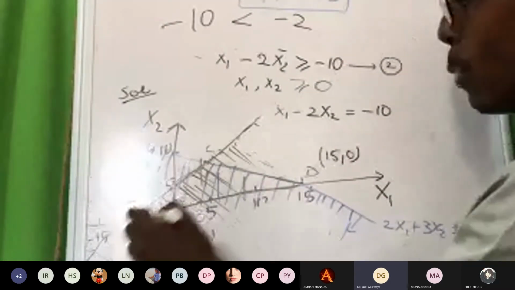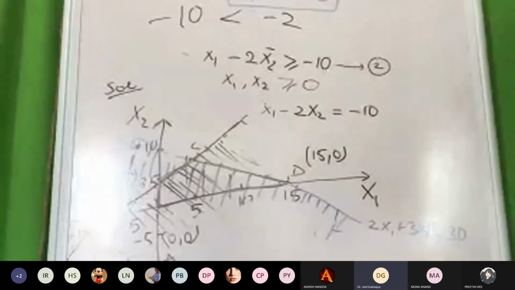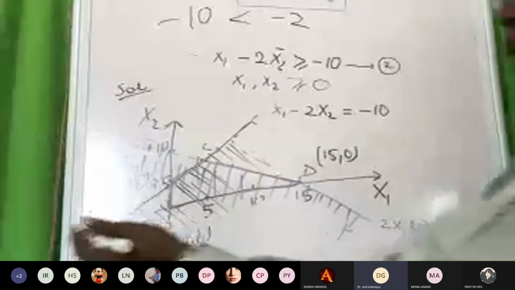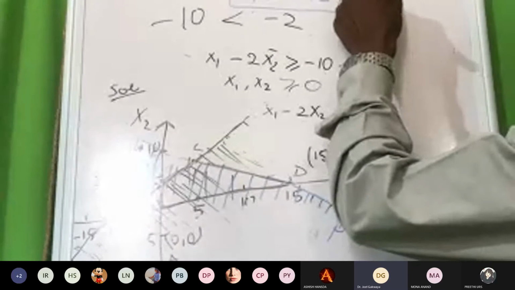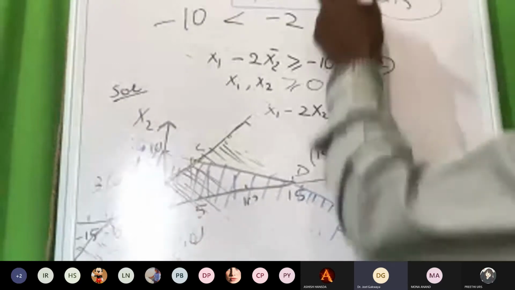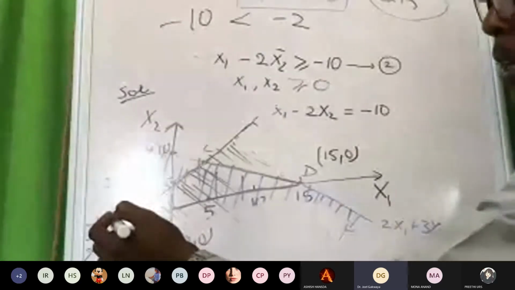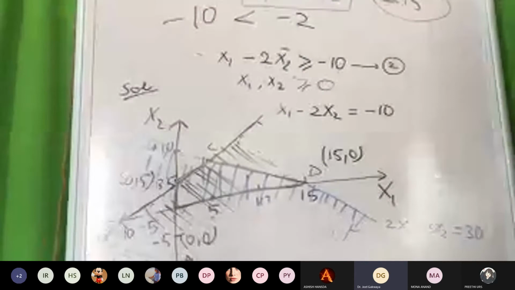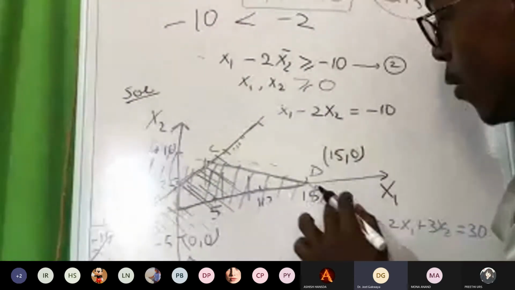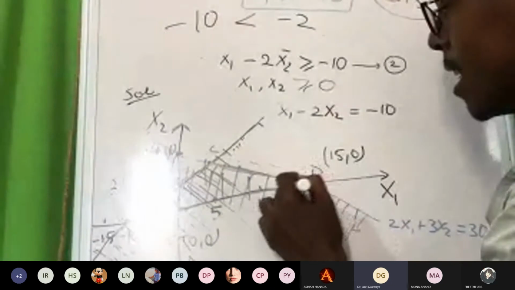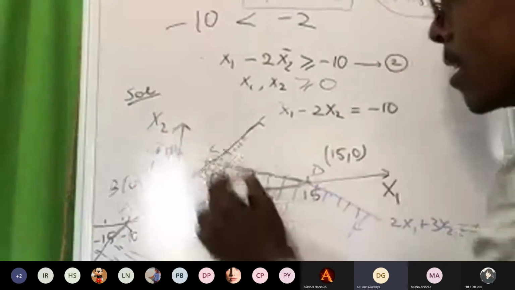Are you following? We don't deal with minus. We cannot shade the minus area since we need to maximize. We need to maximize the profit, so profit cannot be in the minus. If we substitute minus 15 into our maximize Z, it is going to give us a minus. So we don't deal with that. Is it clear to you all? So the final answer is this area to be shaded.